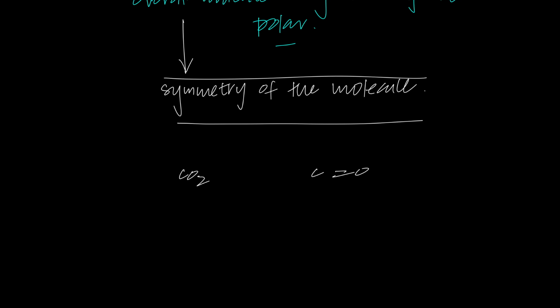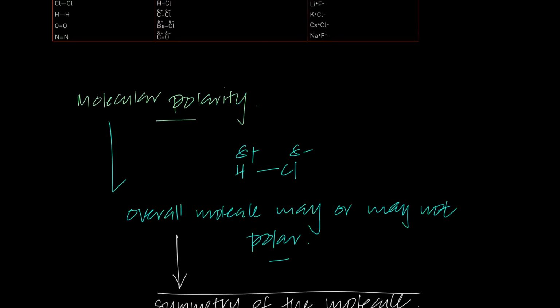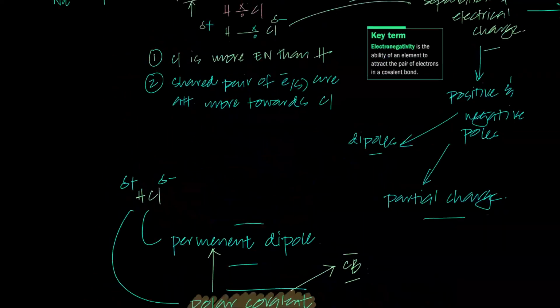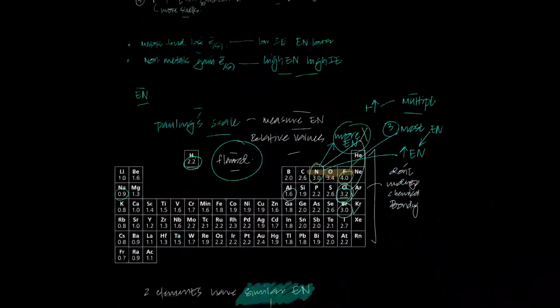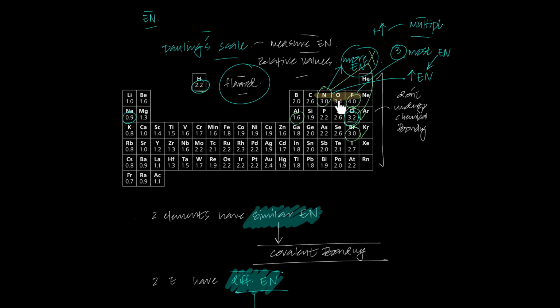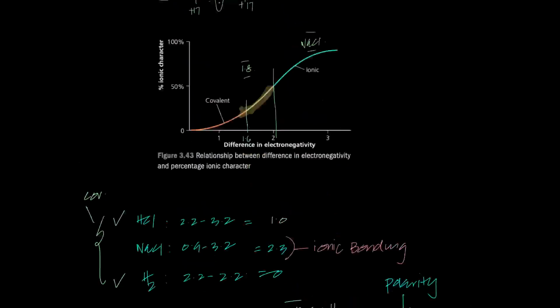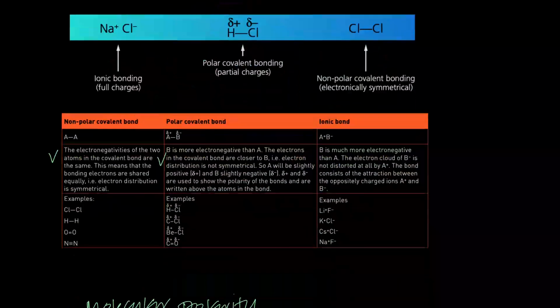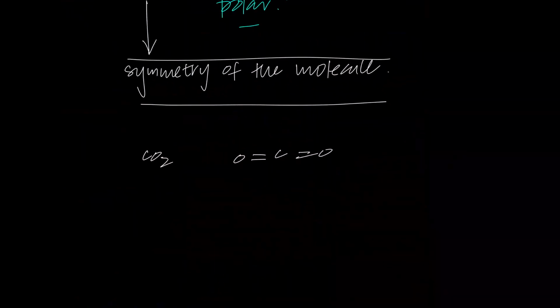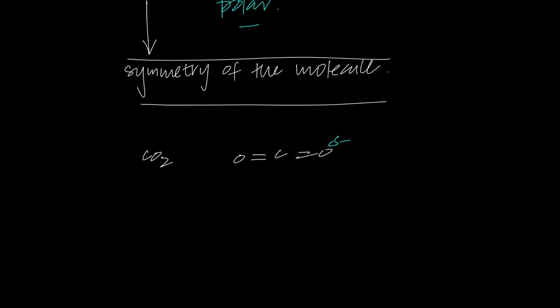Just to explain the idea subtly, you know that oxygen is more electronegative than carbon. Nitrogen, oxygen, and fluorine are among the most electronegative elements on the face of planet Earth. So oxygen is definitely more electronegative than carbon, right? So there should be permanent dipoles, partial charges. Oxygen is going to be partial negative, and this is going to be partial positive, because oxygen is more electronegative. Now see that the bonds are polar. There are permanent dipoles. Everybody agrees with me.